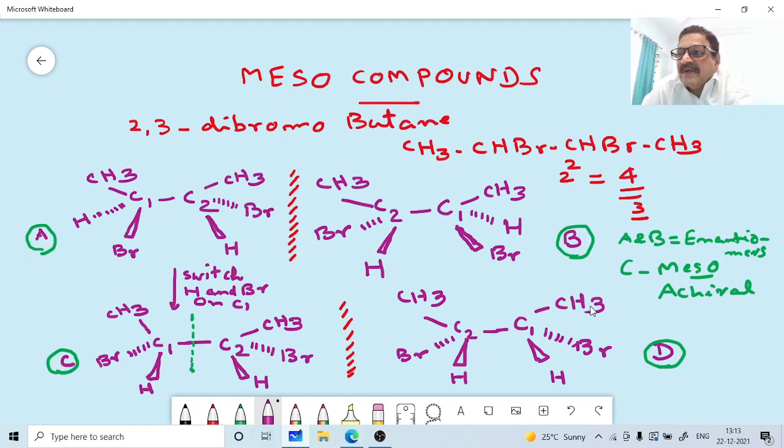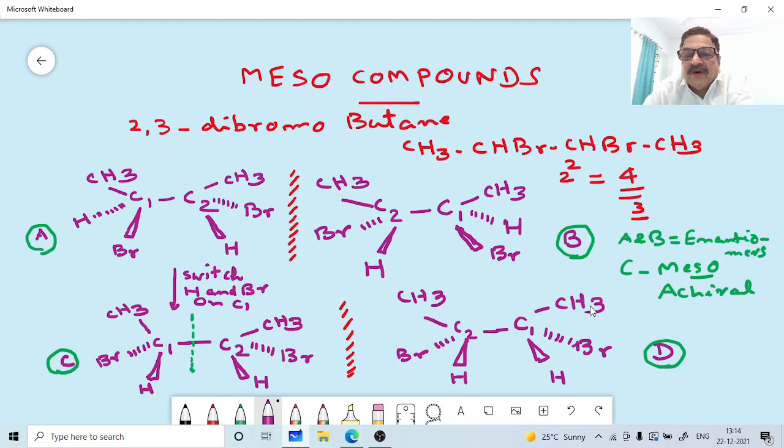Okay, D is the mirror image of C. D is superimposable on C. C is therefore achiral. Correct. Even though it has got two stereogenic centers. Okay, C is known as a meso compound. Okay, so how will you define a meso compound? A meso compound has got a plane of symmetry. It is an achiral molecule. Okay, C contains a plane of symmetry. So the plane of symmetry means it will divide the molecule into two equal halves. This isomer is optically inactive due to internal compensation.